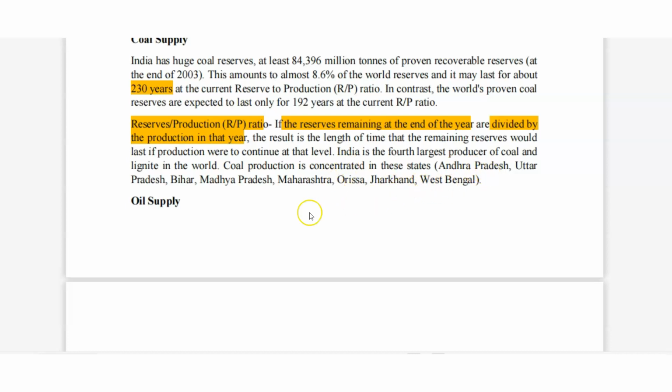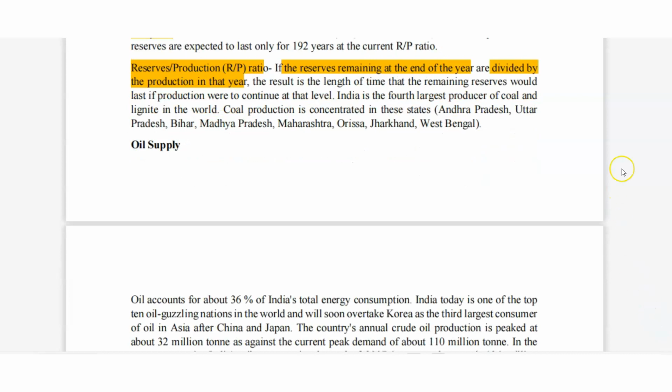Similarly, coal production is concentrated in Andhra Pradesh, Uttar Pradesh, Bihar, Madhya Pradesh, Maharashtra, Odisha, Jharkhand and West Bengal, which are the main places. Oil supply: oil accounts for about 36% of India's total energy consumption.